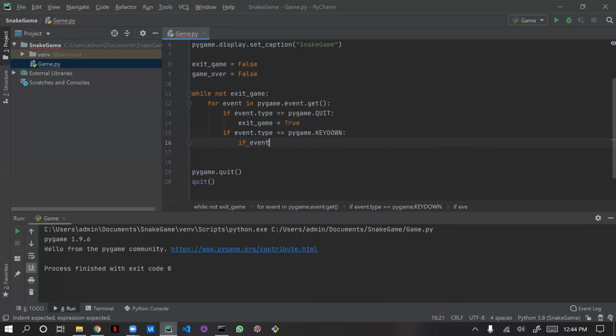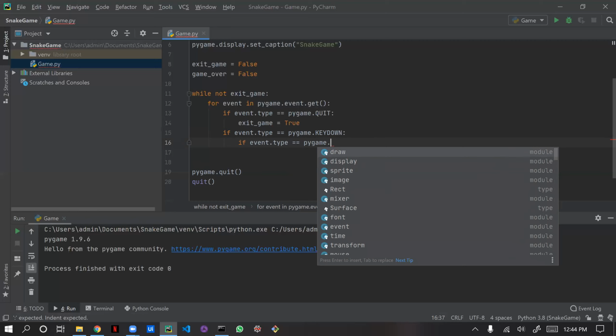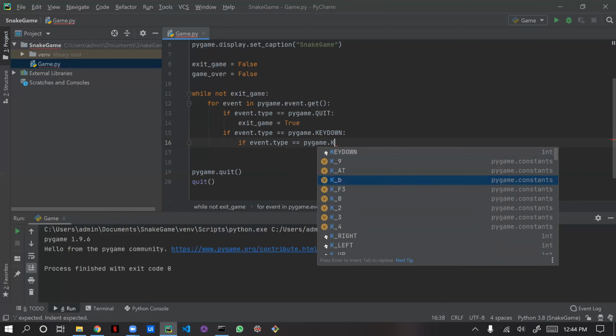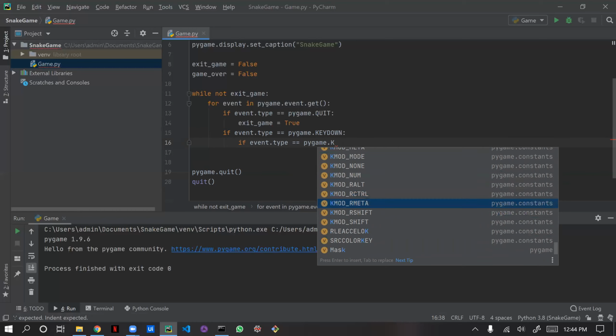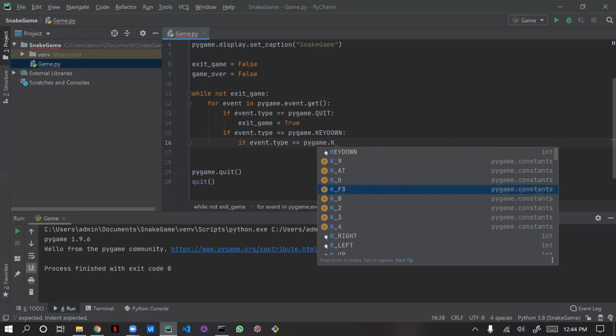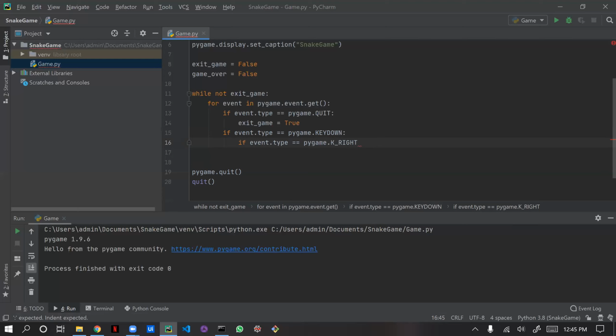Okay, so event.type must be equal to pygame.KEYDOWN. I am giving key, right? So here you can see that all the keyboard keys will be available: space lock, scroll lock, 1, 2, 3, 4, alt, everything will be available by using this pygame activity. Okay, so I am just giving key. We need to move our snake right and left, that's why.